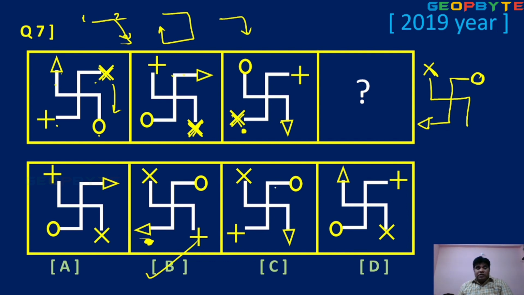Okay, children, next, plus symbol. Say first, second, third and fourth. So the fourth place is here, obviously. So which option is satisfied? Option B is the right answer. Okay, children.